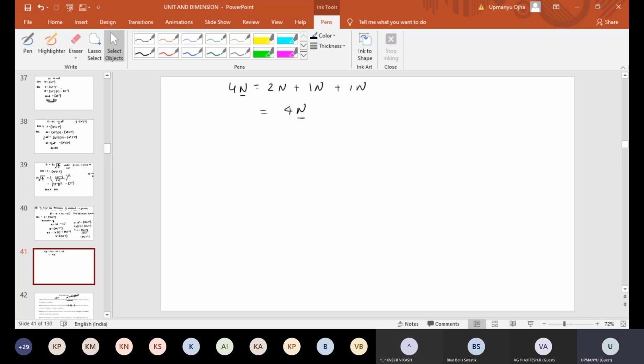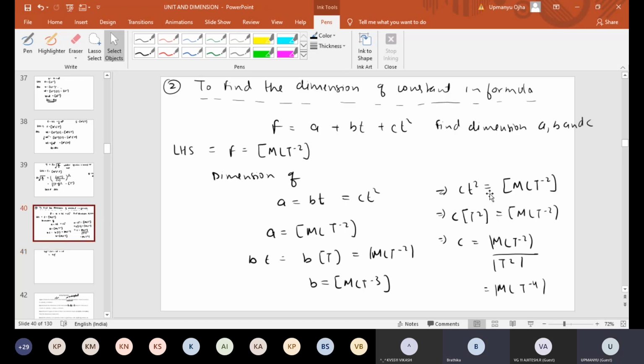Okay, fine. Now next. Sir, can you explain that CT square alone again, sir? CT square again. Okay. See, the dimension of CT square should be equal to the dimension of force, that is MLT^-2. Now T is the time, so it should be T square.